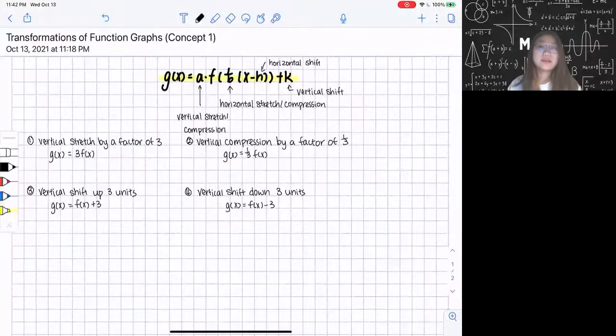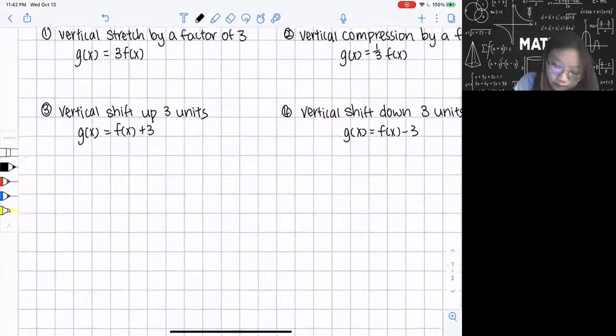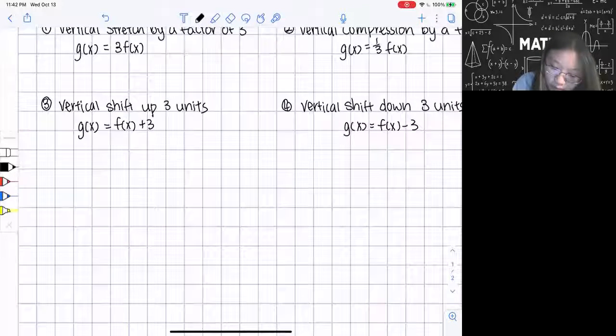You would think they're very easy, but I would say that transformation is not easy. I mean, when I learned it, it wasn't easy. But right now, for this vertical part standing alone, they seem pretty easy, right? And then next, let's do horizontal. So for horizontal, I'm going to start with this 5 here.